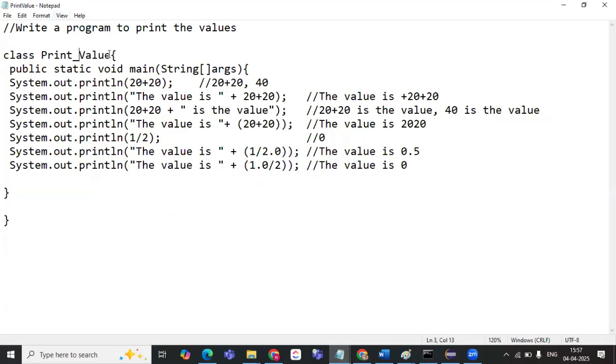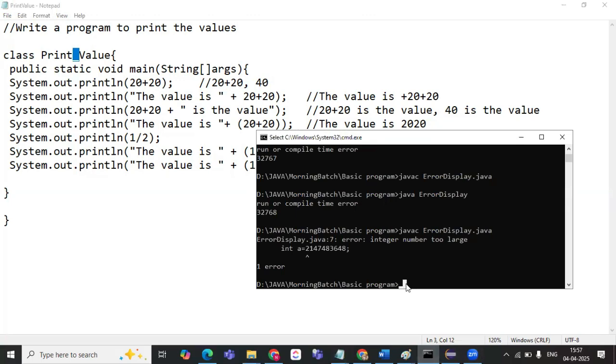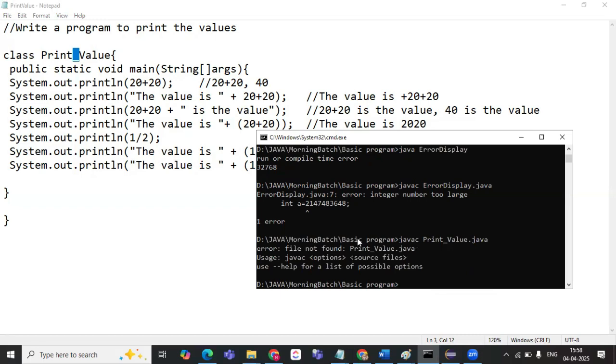But while writing the identifier, I have added an underscore. So if I try to compile the file, what happens? It will say file not found. That is, print underscore value is not found.